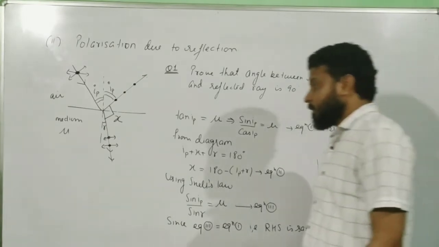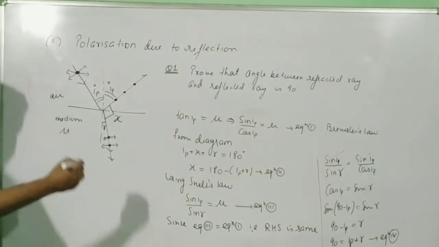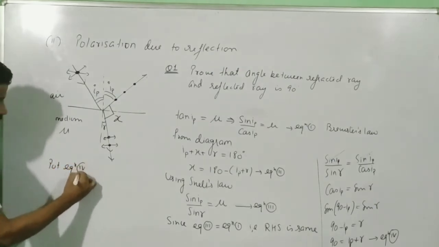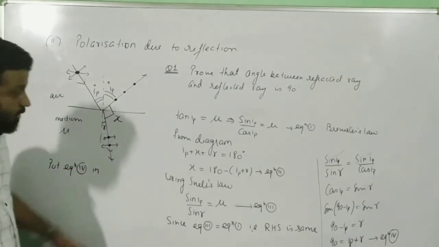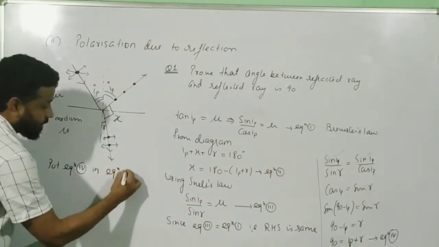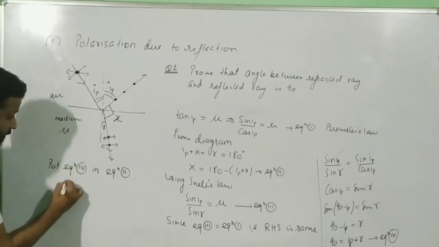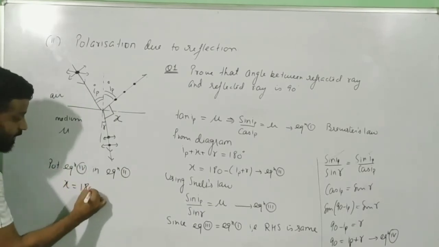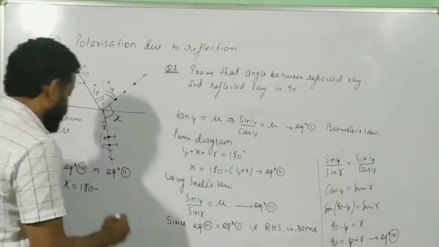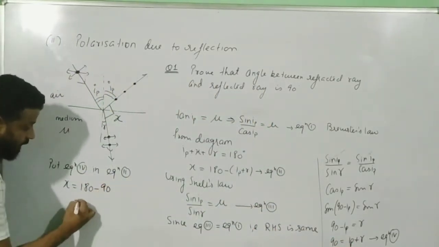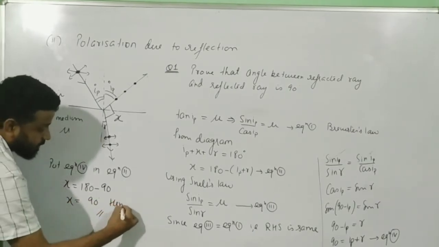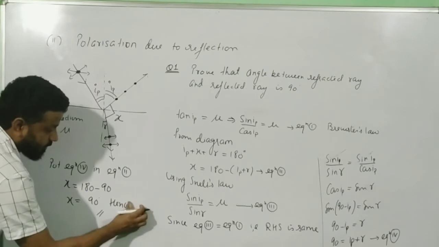Now put equation 4 in equation 2. If you put that, what will you get? x is equal to 180 minus (IP plus r). How much is IP plus r? It is 90. So you will put here 90, and x is equal to 90. Hence, proved.